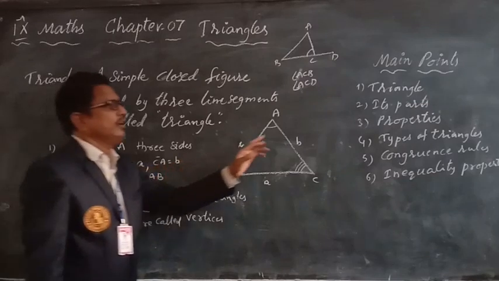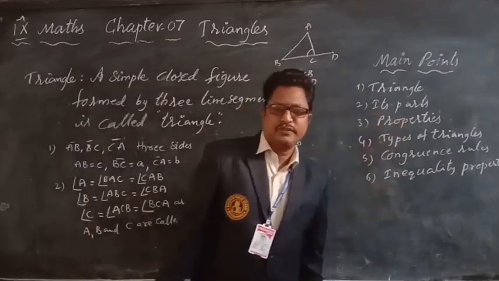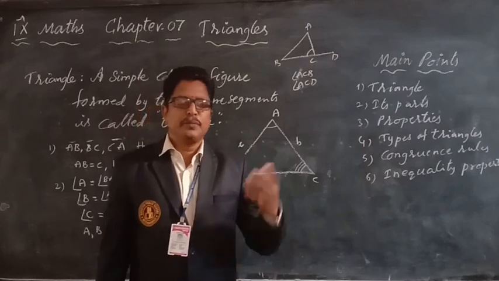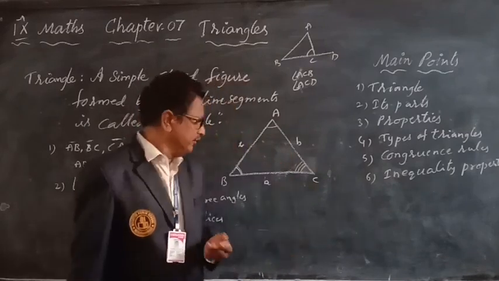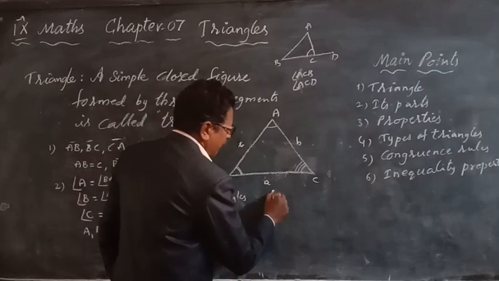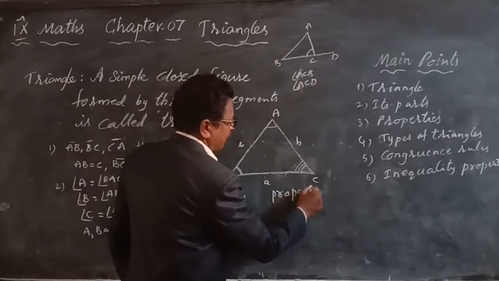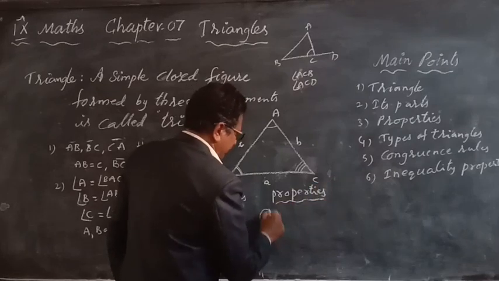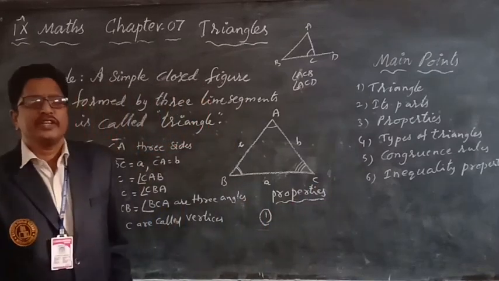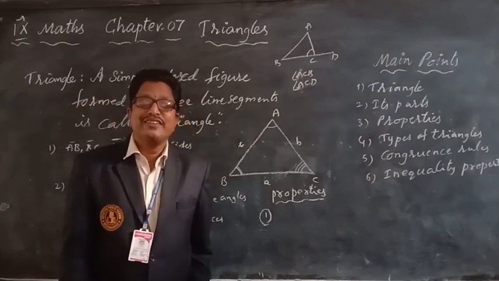Next, its properties. Already I explained the properties of triangles; one more time I will explain. Listen. What are the properties of triangles? First property, the angle sum property.